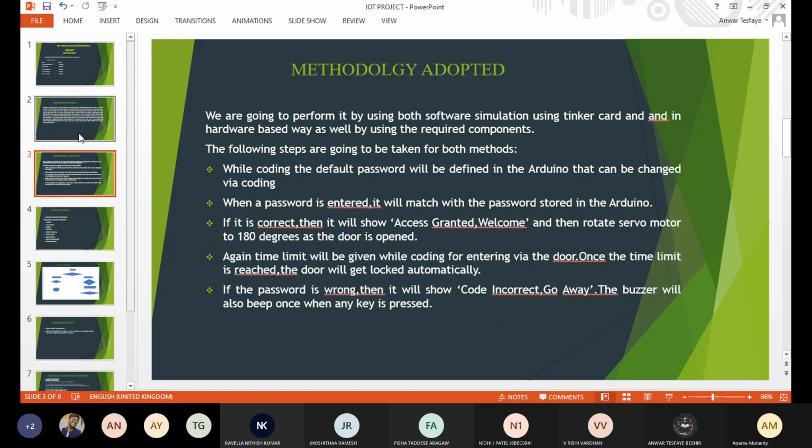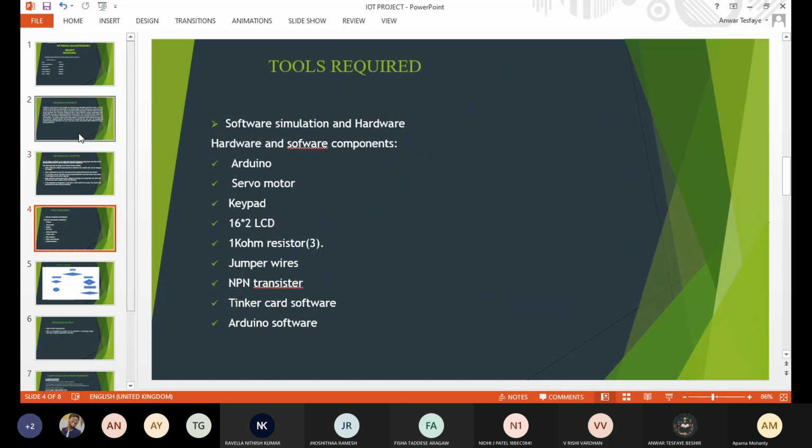If the password is wrong, in case someone who does not know the password or who is not the owner of the house tries to enter using a wrong password, then it will show code incorrect and go away. This is a warning message from the software, and the buzzer will also beep once when any key is pressed. This acts as an alarm for the owner of the house.